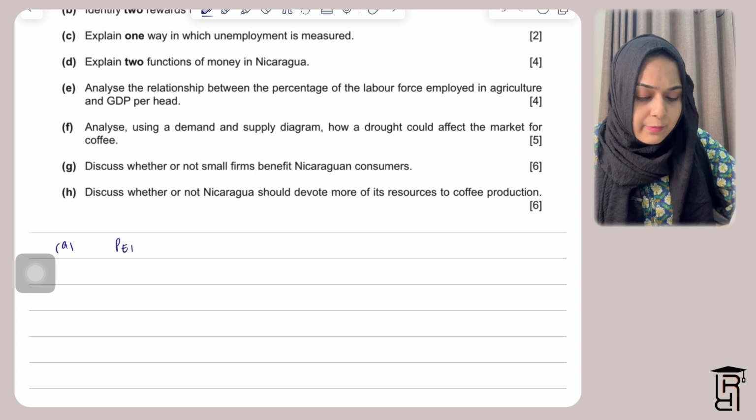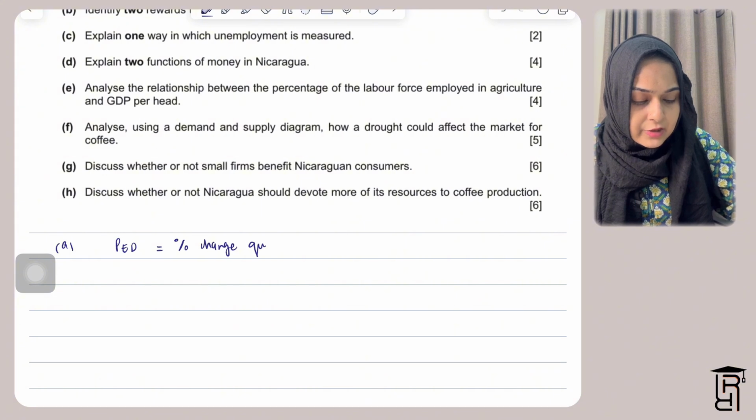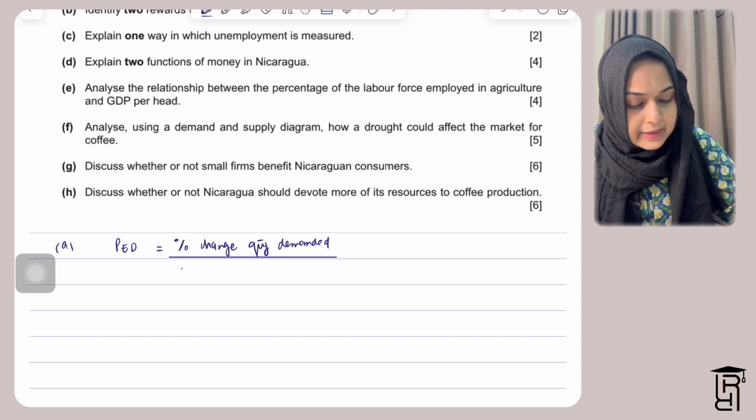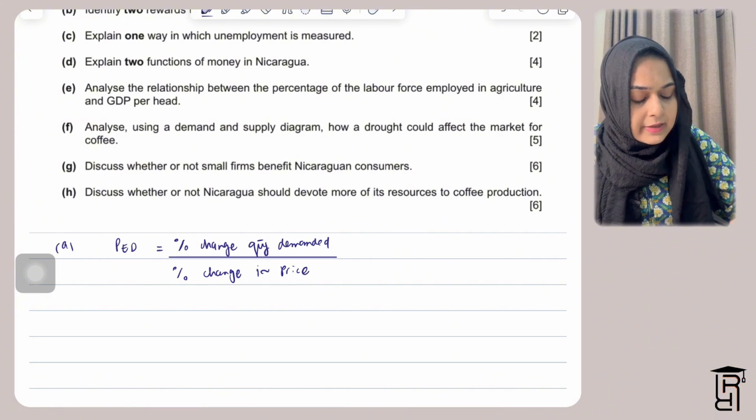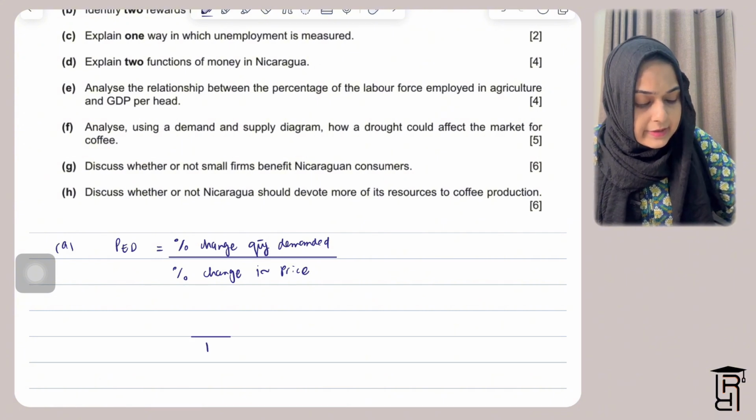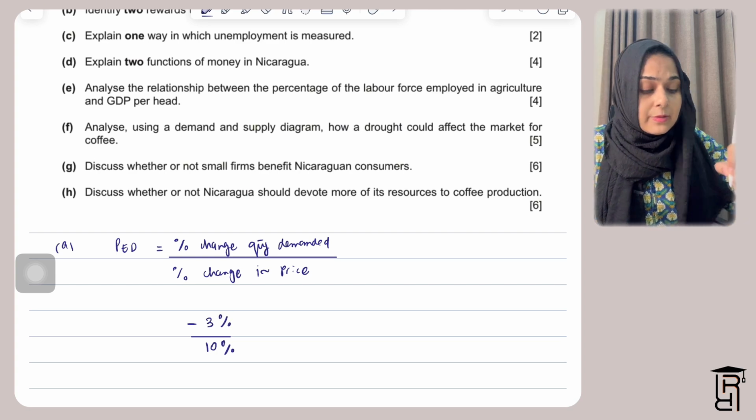The PED formula is PED is equal to percentage change in quantity demanded divided by percentage change in price. So they actually said in the question that, let's say there is a 10% rise in the price of coffee, that will lead to a 3% decrease in the quantity demanded for coffee.